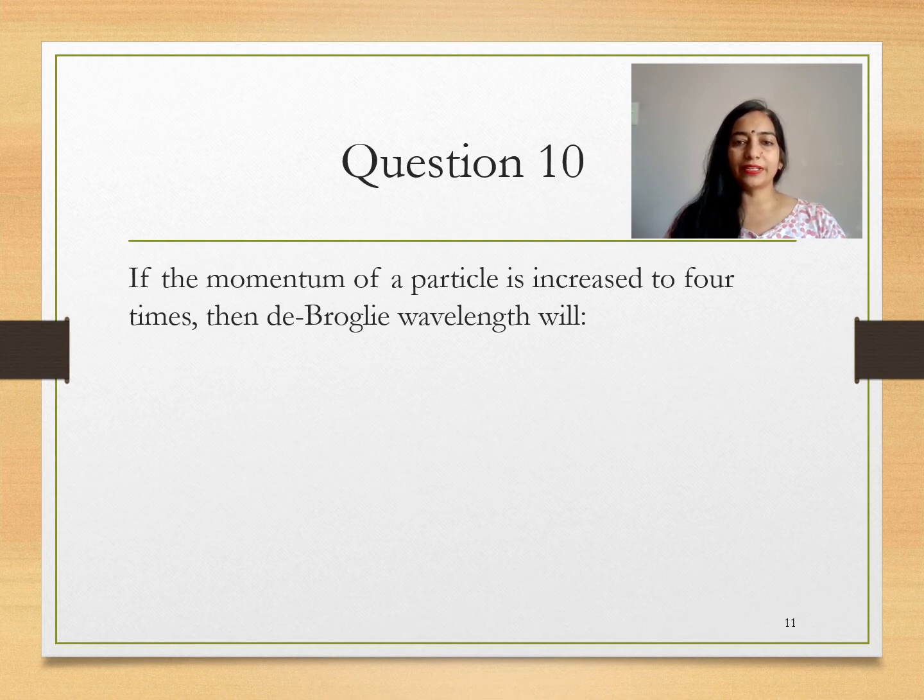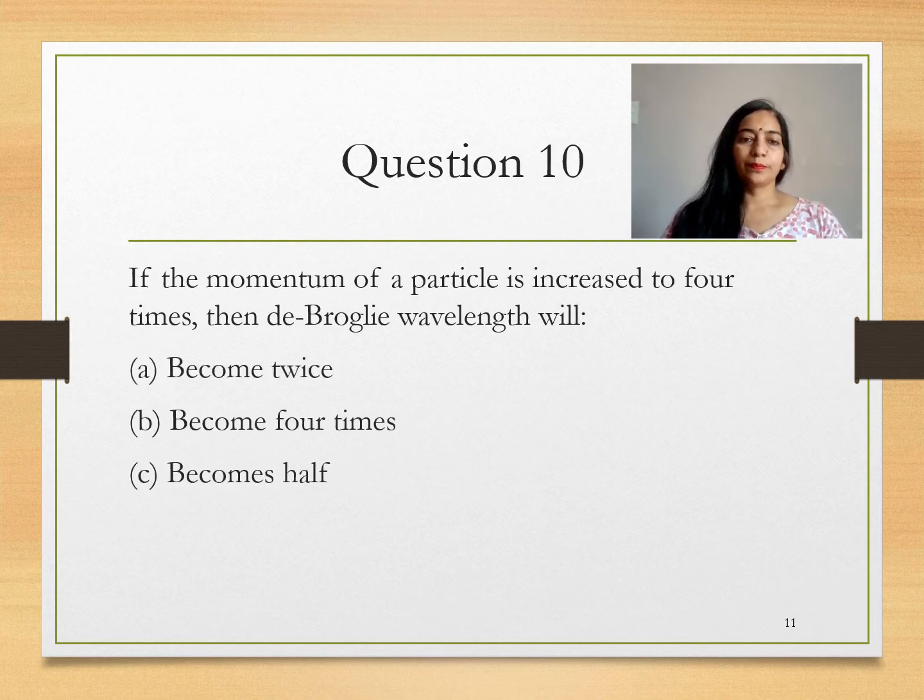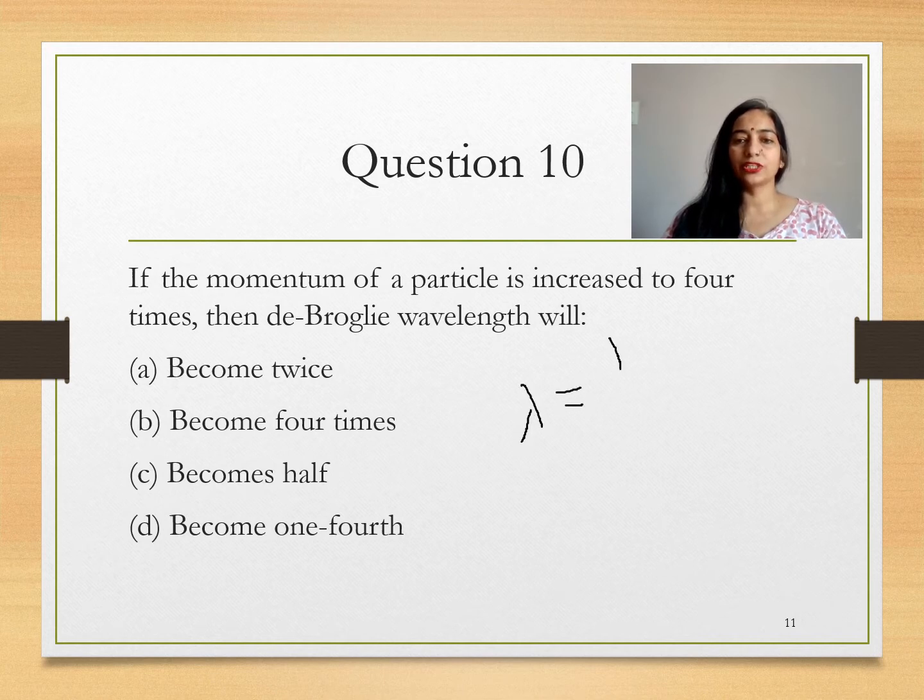If the momentum of a particle increases to 4 times, then the de Broglie wavelength will become twice, become 4 times, become half, or become 1/4. As you know, the de Broglie wavelength lambda equals h upon p. So momentum and wavelength are reciprocal to each other. As momentum increases 4 times, the wavelength becomes 1/4 of its original value. So option D is the correct option. Become 1/4.